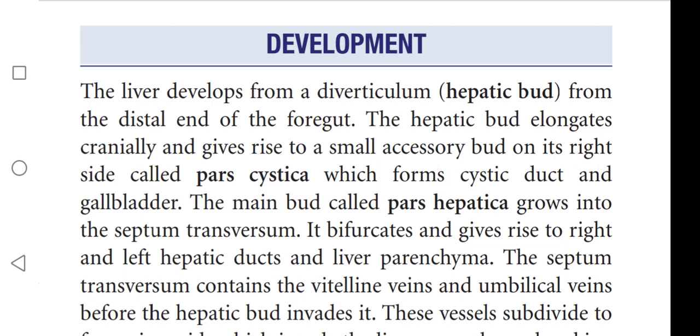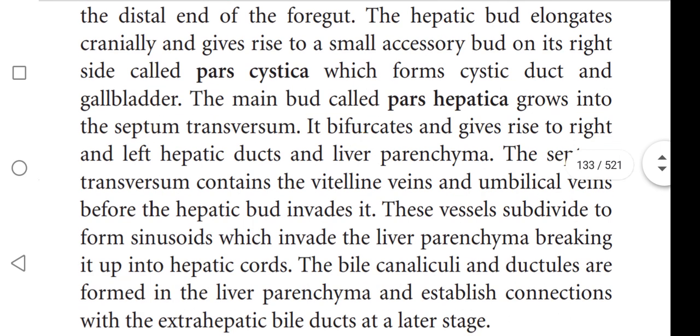The liver develops from a diverticulum called hepatic bud from the distal end of the foregut. The hepatic bud elongates cranially and gives rise to a small accessory bud on its right side called pars cystica, which forms the cystic duct and gallbladder. The main bud, called pars hepatica, grows into the septum transversum, and it bifurcates and gives rise to right and left hepatic ducts and liver parenchyma.